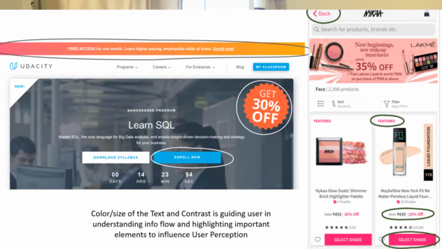Let's understand how visual hierarchy is used by UI designers by taking some examples. I'm taking the example of an online education platform Udacity and a makeup platform Nykaa. So I've highlighted get 30% off, enroll now, free access, feature. This is something which instantly captivates you and captures your attention. So the color, size of the text and contrast is not only guiding users in understanding the information flow, but also highlighting important elements to influence user perception.